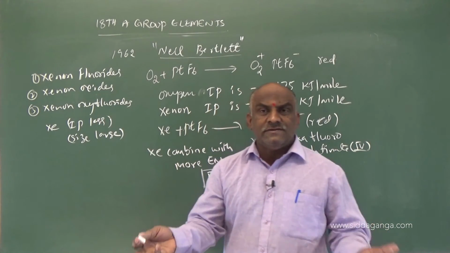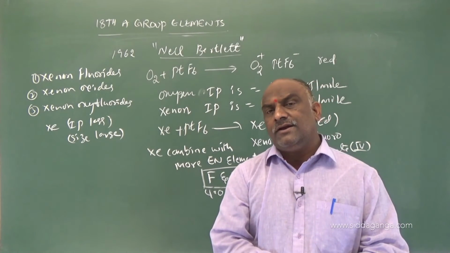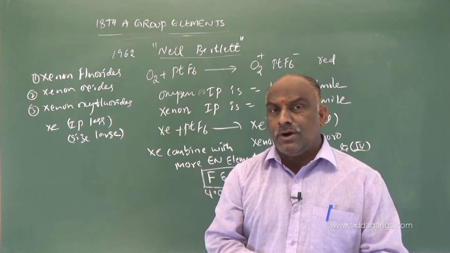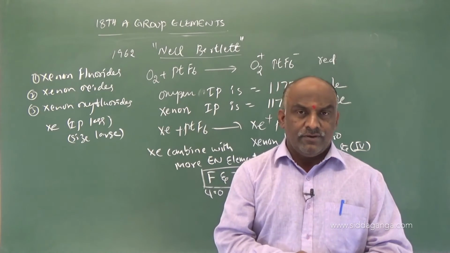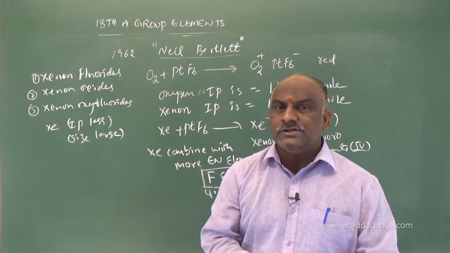Xenon does not react with chlorine and nitrogen because their electronegativity values are less compared to oxygen and fluorine.